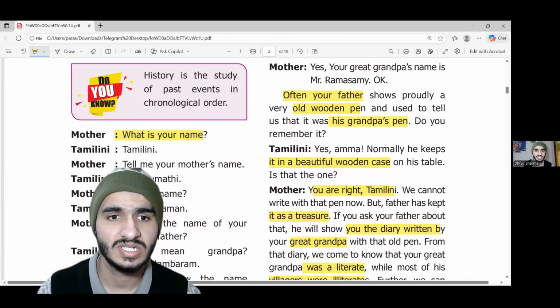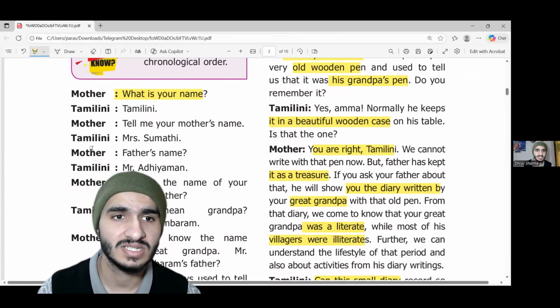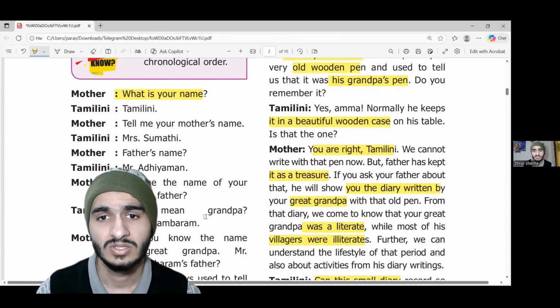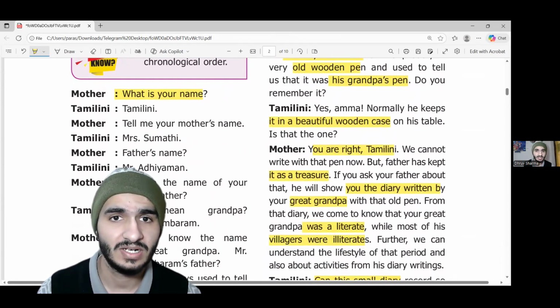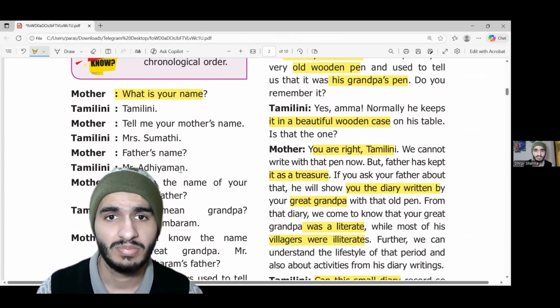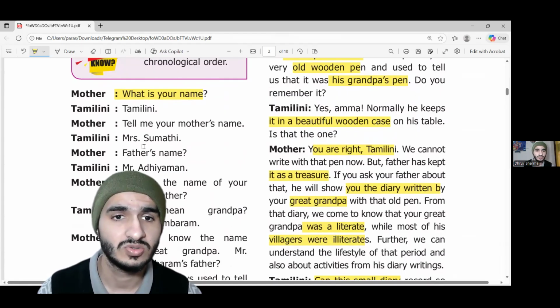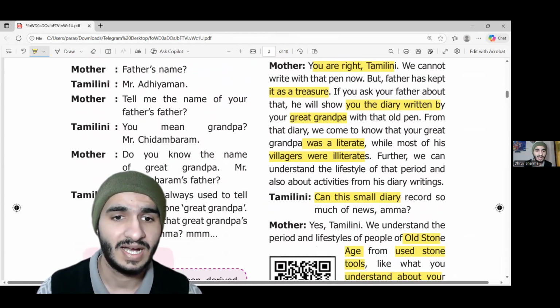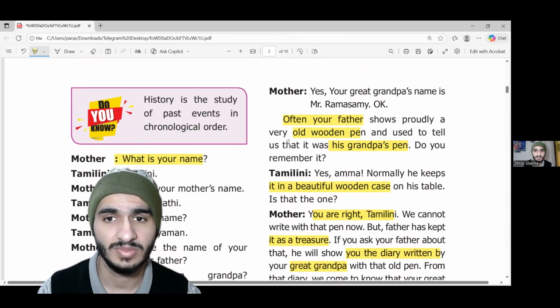So, in this page, what we just discussed is that Tamalini is discussing with her mother what is the name of her mother, then what is the name of her father, what is the name of her grandfather, then what is the name of her great grandfather. So now history is something like that. We just try to understand about our predecessors by understanding how they lived their life. Here we are discussing the names of the predecessors of the individual. Her mother's name is Sumati, her father's name is Adityam, her grandfather's name is Mr. Chidambaram, and her great grandfather's name is Ramaswamy.